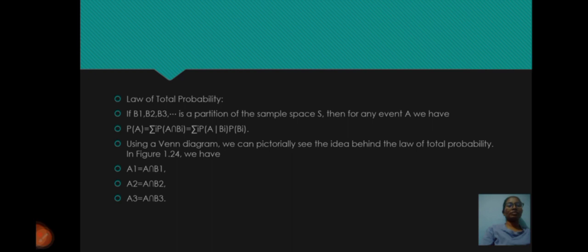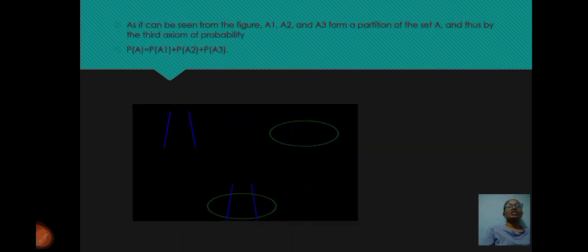Using a Venn diagram, we can see the idea behind the law of total probability in the figure. A1 = A ∩ B1, A2 = A ∩ B2, A3 = A ∩ B3. As can be seen from the figure, A1, A2 and A3 form a partition of the set A, and thus by the third axiom of probability, P(A) = P(A1) + P(A2) + P(A3). Here we can observe the diagram.